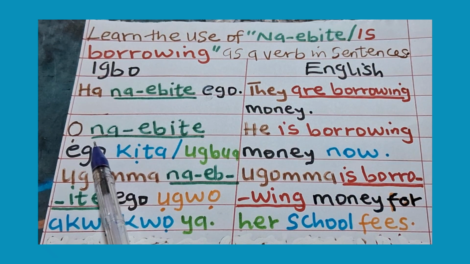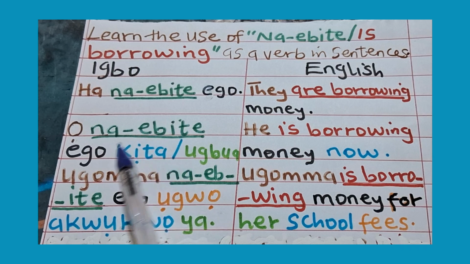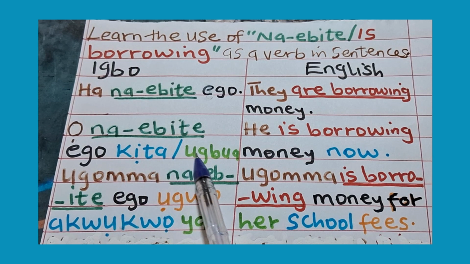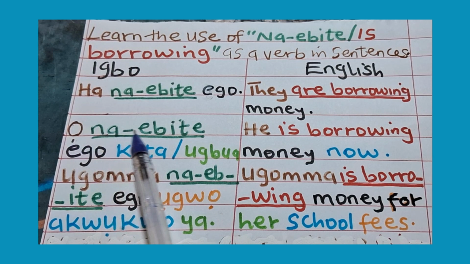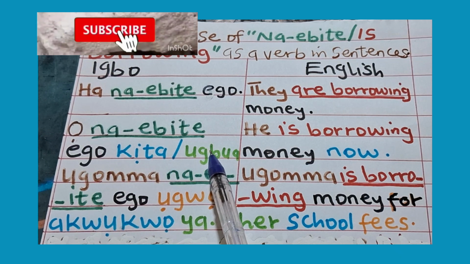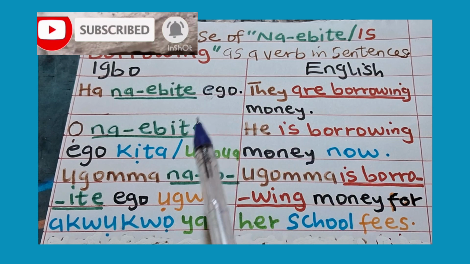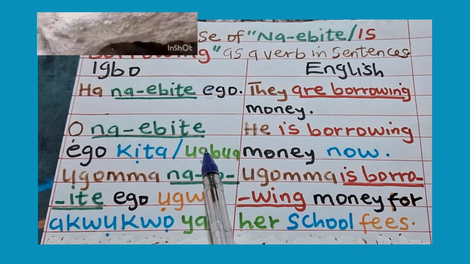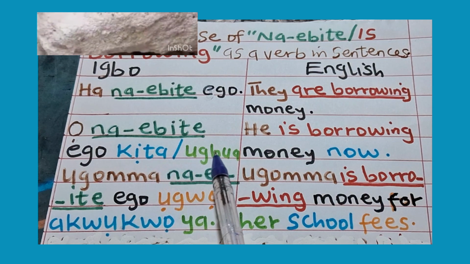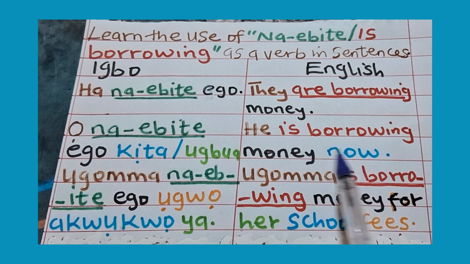The second one is ọ na-ebite ego kita or ugbua. Ọ na-ebite ego kita or ugbua, meaning he is borrowing money now. Remember, you can use kita or ugbua. Two of them means now. Just the same thing.